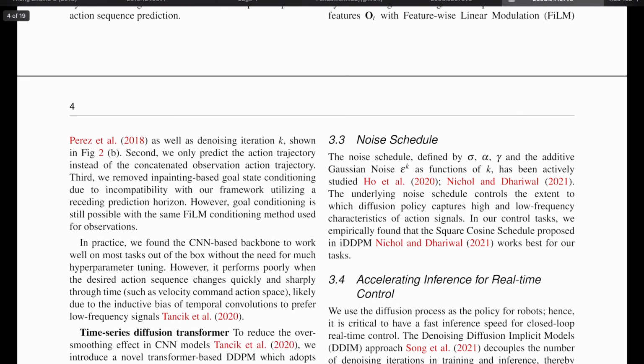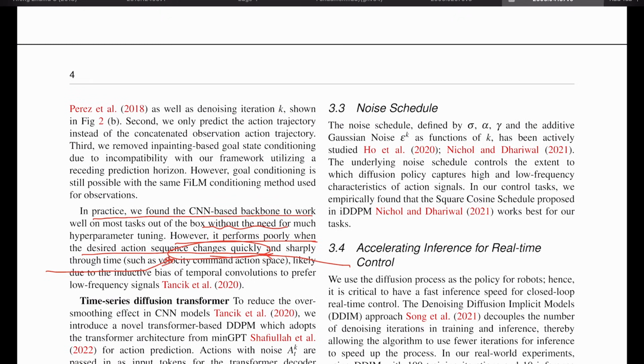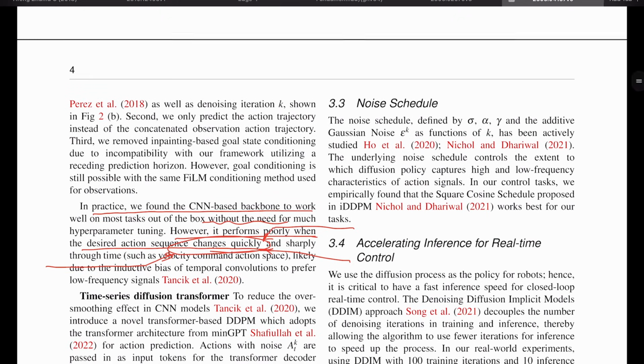In practice, the CNN-based backbone will work with most of the cases, but it performs poorly when the desired action sequence changes very quickly. This is our main target. After going through the main paper, I was able to understand why my training wasn't converging properly.